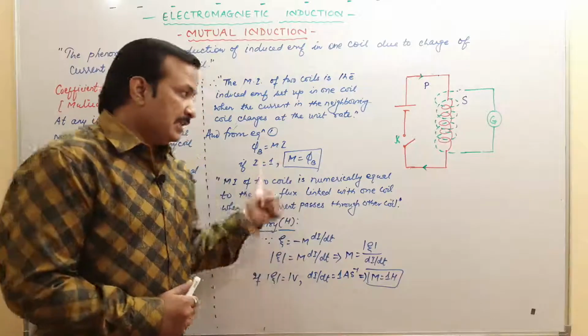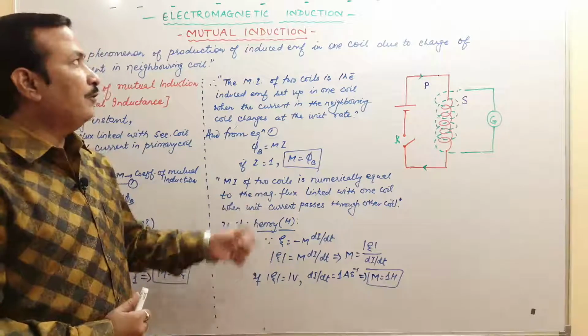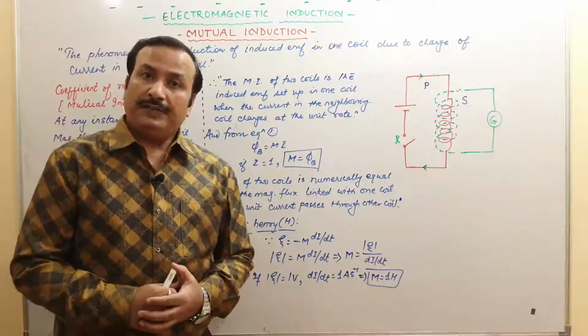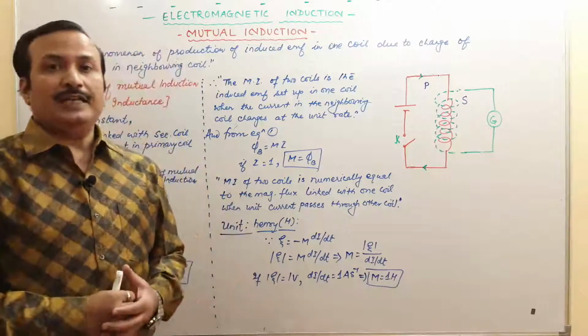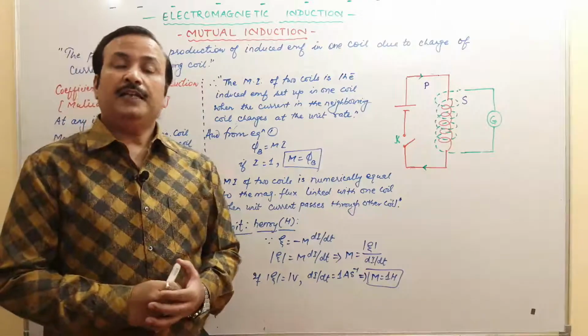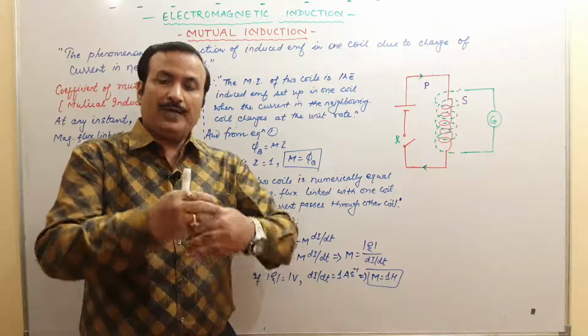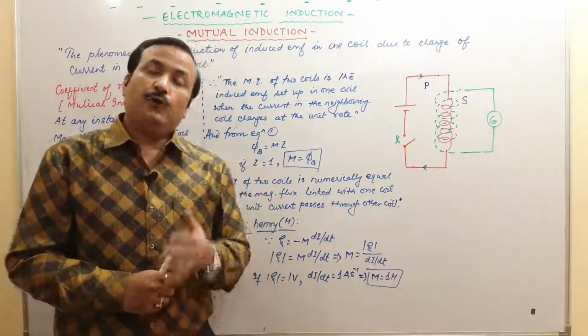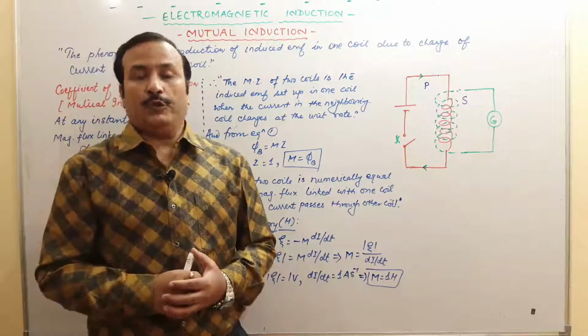Okay, so this is the basic idea of mutual induction. Now we will see one more, we will be finding the mutual inductance of coaxial coils. एक coil के ऊपर दूसरा coil हमने लगा के रखा है, and we will be finding what is the mutual inductance of the coil.